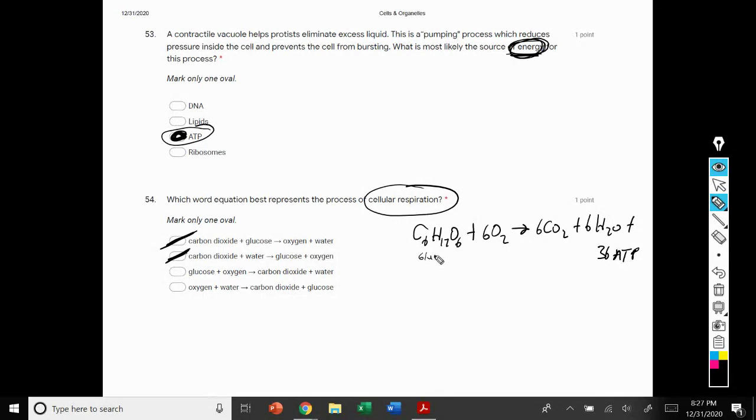Glucose, right here it is, plus oxygen, right there that is, yields carbon dioxide and water, making option 3 the only one that represents cellular respiration. Option 4, oxygen plus water. Again, we've got the oxygen, but not the water on the left side of the equation, making option 3 the correct answer.